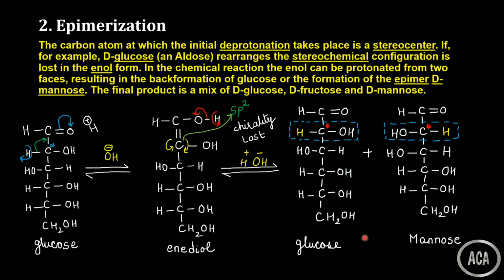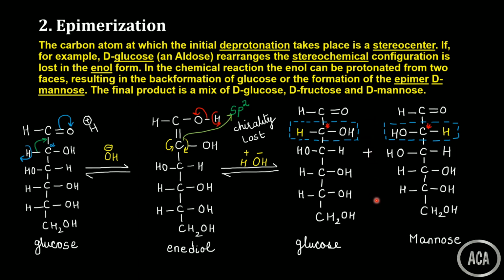The same glucose has got converted again, and we are getting some molecules of glucose as well as mannose. So ultimately what is there in the product? We can see the final product is a mixture of D-glucose, D-fructose and D-mannose. I have shown the mechanism of epimerization separately, and the mechanism of transformation separately. If you do it separately, then only can you understand it well.